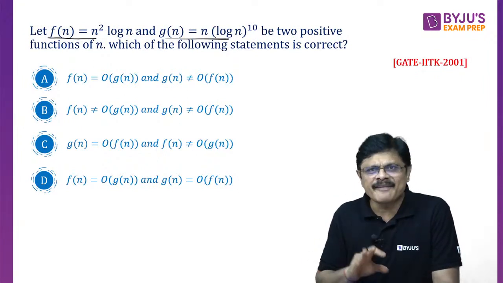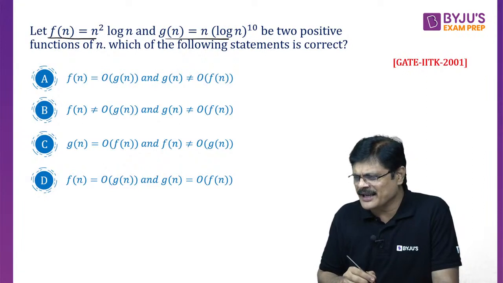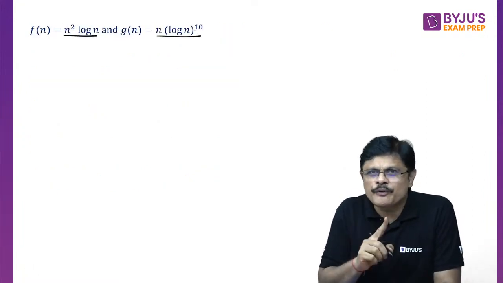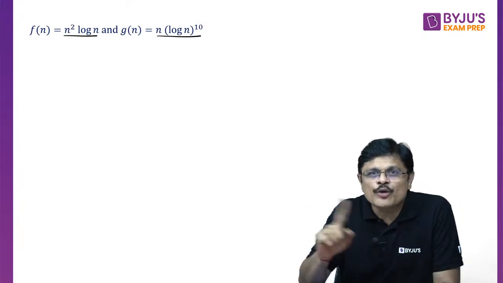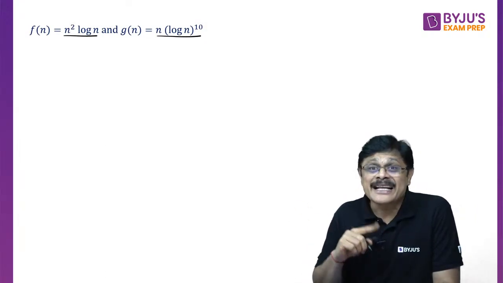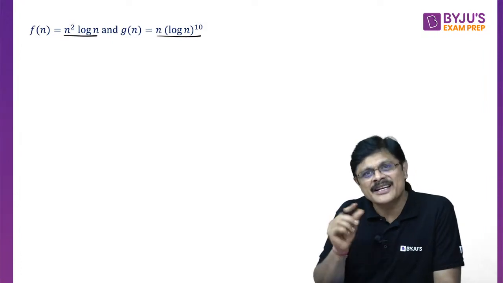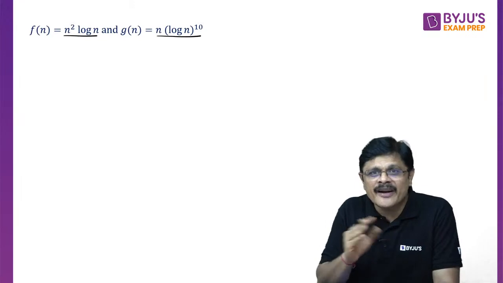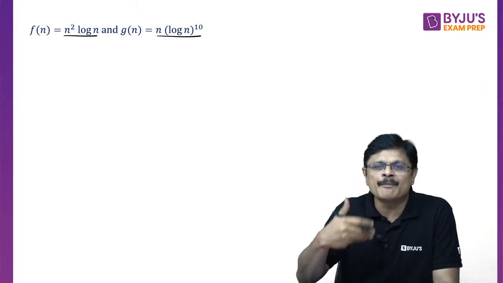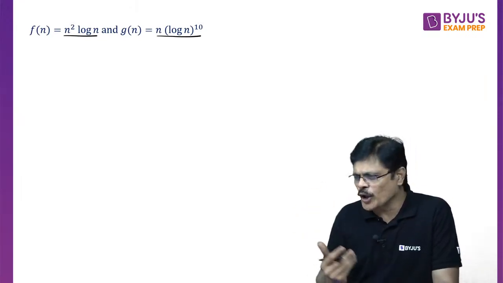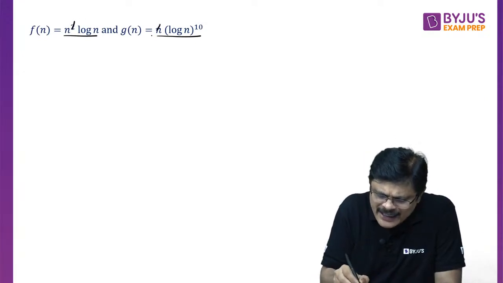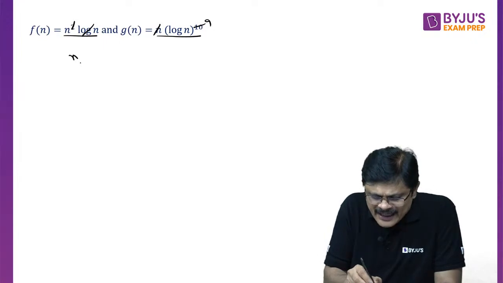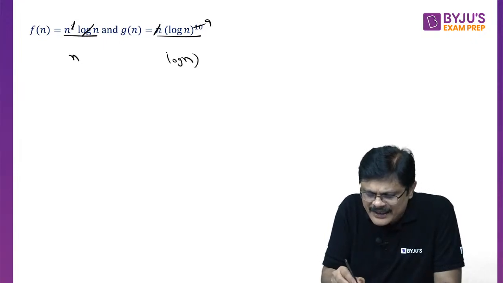See, first you compare f(n) and g(n), then the answers can be easily given, sir. My dear friends, whenever such questions are given, what you do first is cancel out common factors. Then start with the smallest element here and the smallest element there and try to build how they are related. That relation you automatically get. If you observe, this n cancels, this log n cancels. So here it is n and here it is (log n) to the power 9.